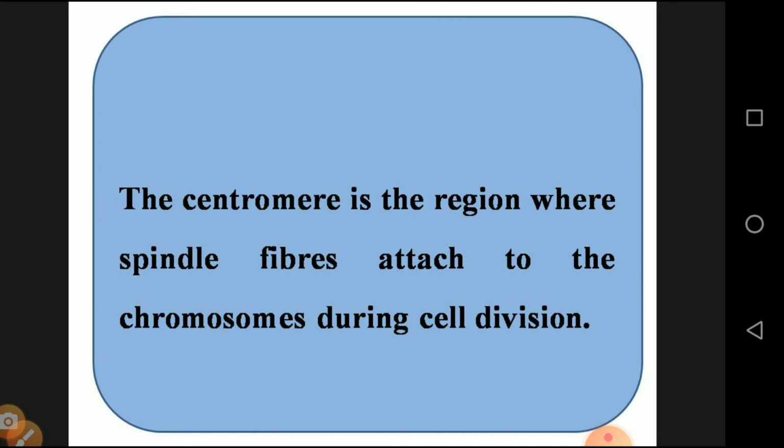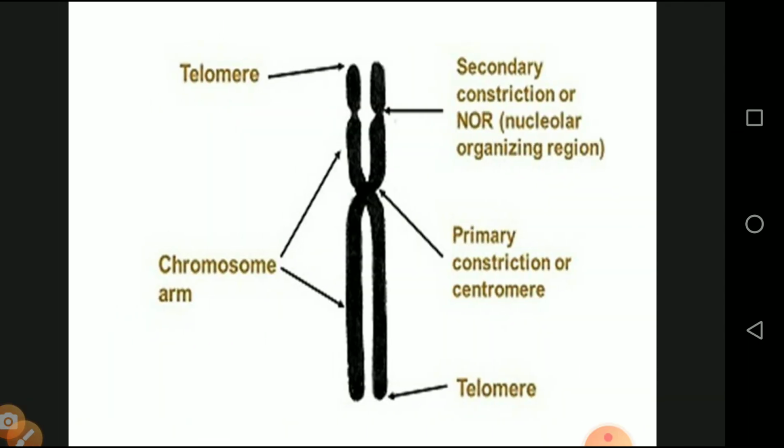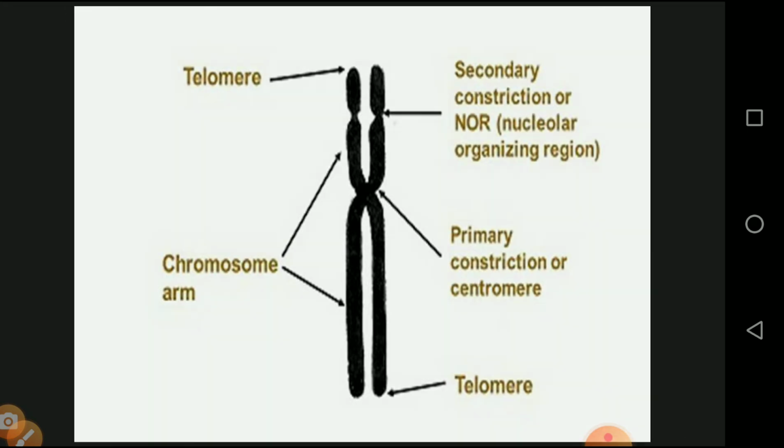So we know very well from the 9th standard syllabus that we studied about mitosis. It consists of prophase, metaphase, anaphase, and telophase. From prophase to metaphase, there are no changes. From anaphase, the spindle fibers form. Because of this, the chromosomes are divided in two opposite pole directions. So this is the diagrammatic representation of the formation of primary constriction and secondary constriction, and the presence of a telomere.